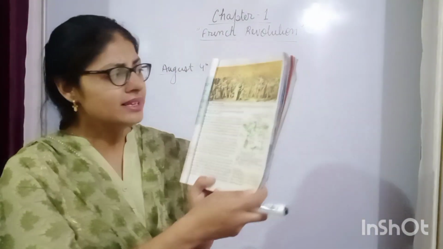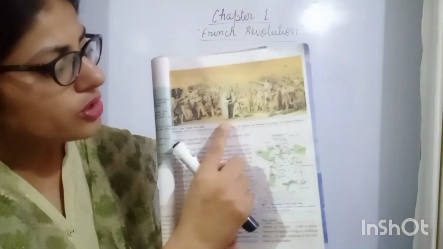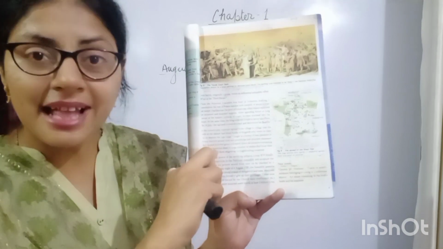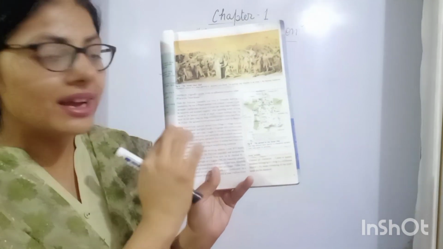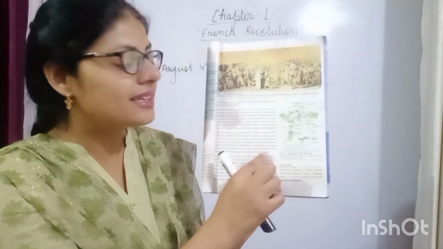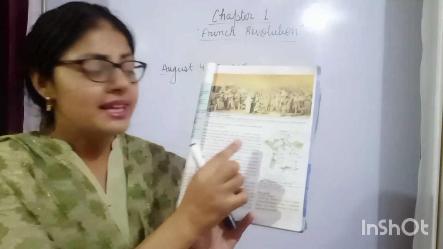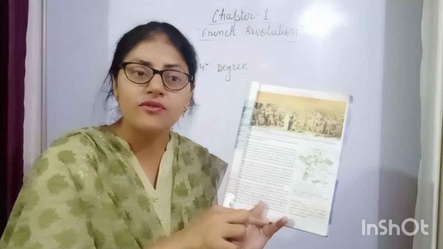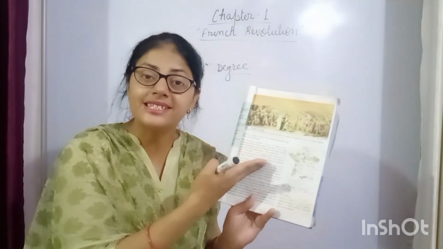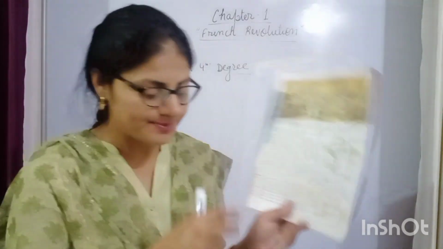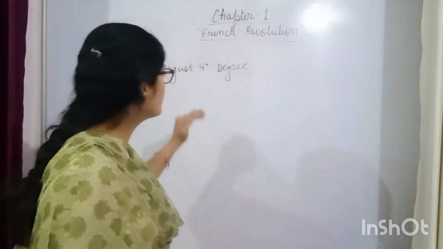You can see all these things from here, beta. देखो, this picture shows you the Tennis Court Oath. Now I am on this last para. So in the classroom we had done till here. यहाँ तक हमने कर लिया था. And this thing I told you, that this is back to the starting of the chapter, the reason behind the storming of the Bastille. अब हम यहाँ से start कर रहे हैं. ठीक है, here is the August 4 decree.